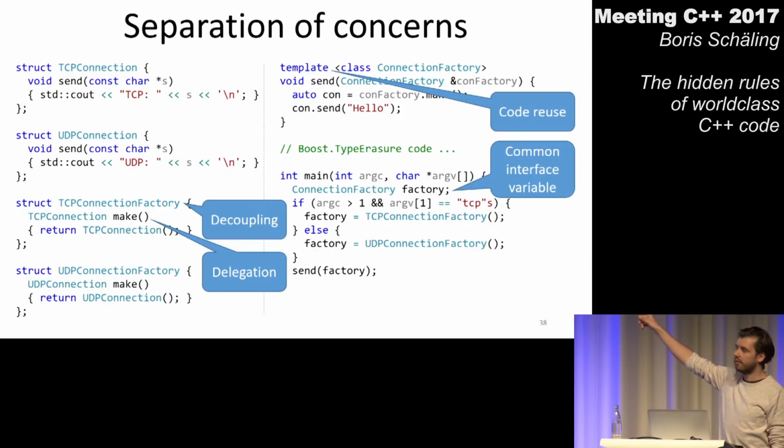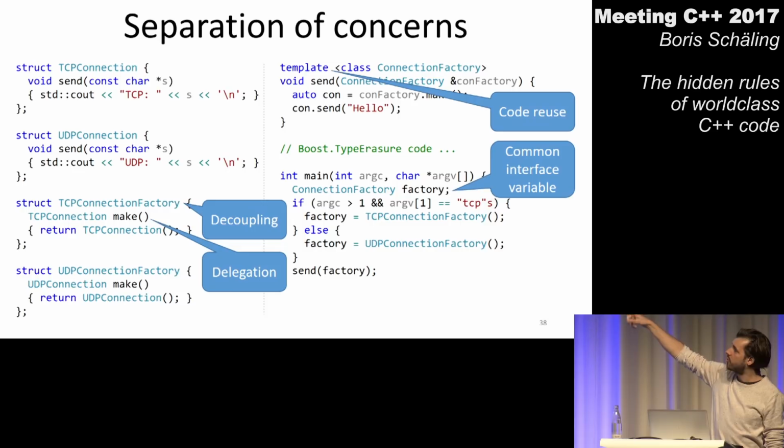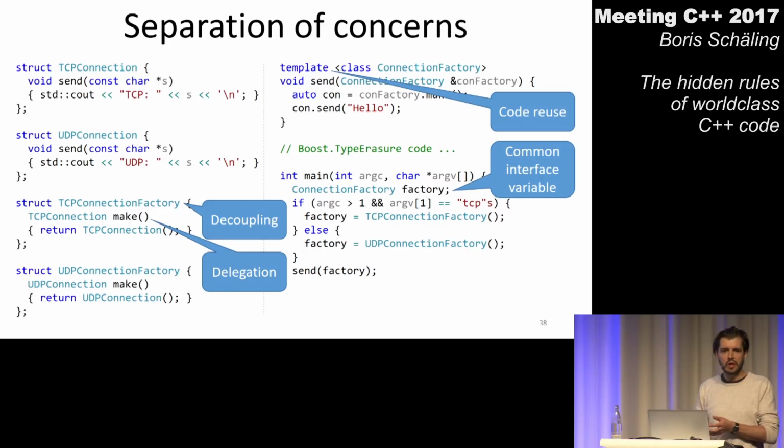There's no reason to jump to a completely different part in my program, namely to my connection factories here on the left side and to my connection classes, and throw all these class hierarchies at them. Yes, that is an implementation which works, but that is not an implementation where I'm trying to minimize the scope.